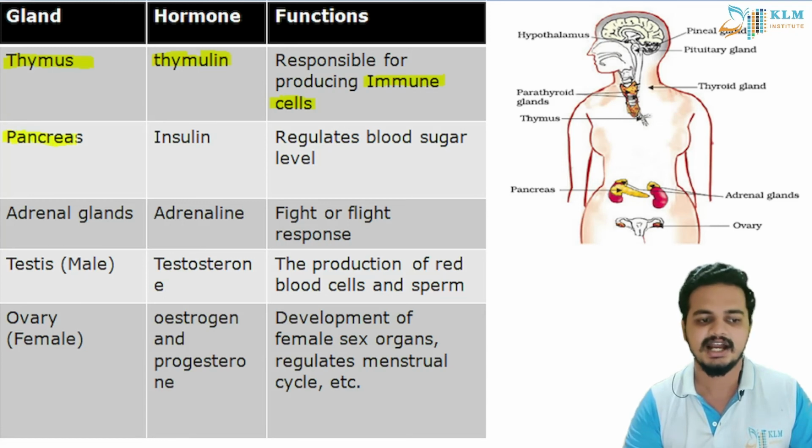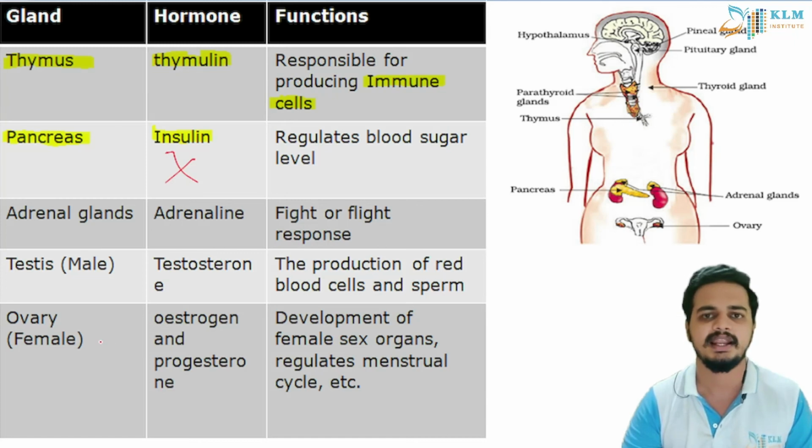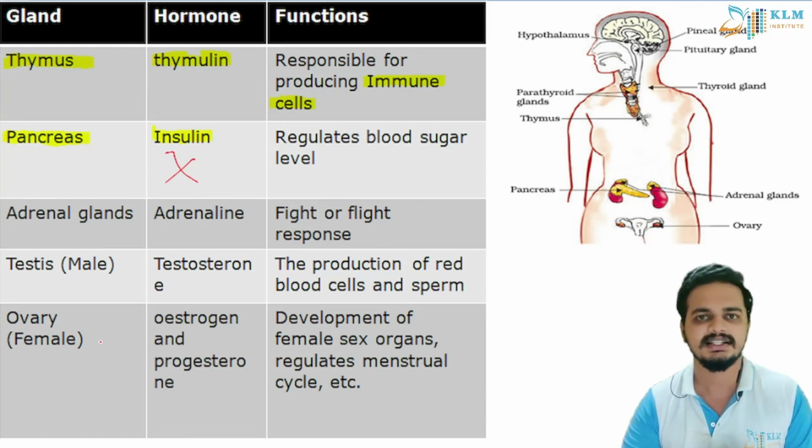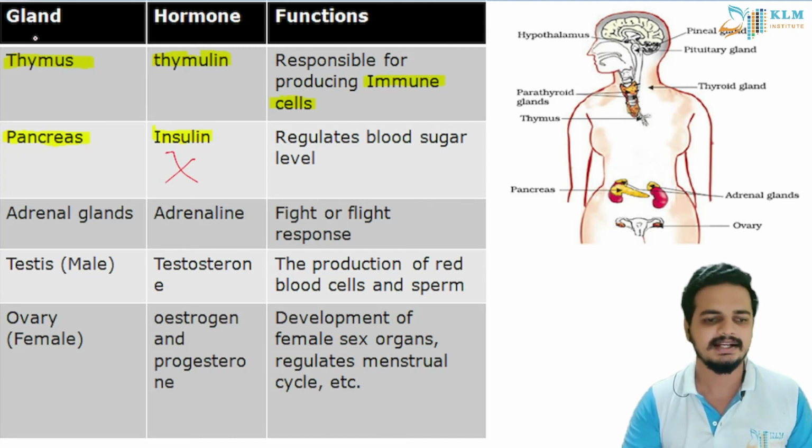And pancreas, our dual gland, which we saw in the digestive system, produces a very important hormone known as insulin. A person over 40 years has a very high risk of diabetes. So what happens in case of diabetes? Insulin will not be produced in sufficient quantity by the pancreas. So the doctor suggests the patient take shots of insulin that controls the blood sugar level, students.